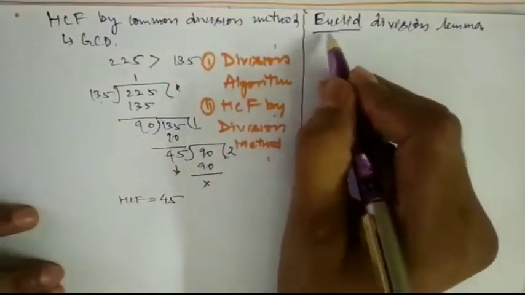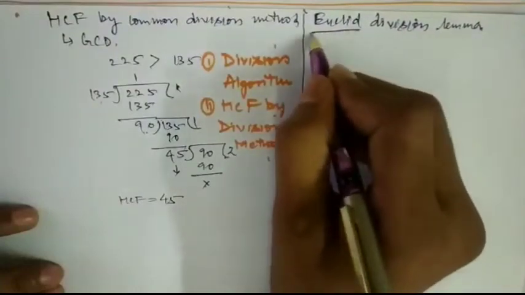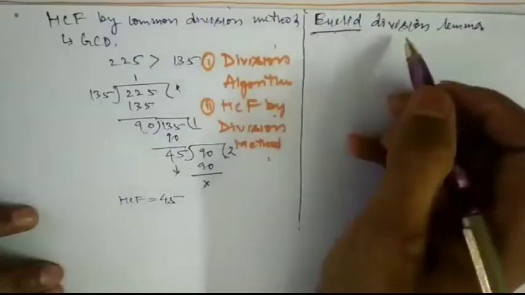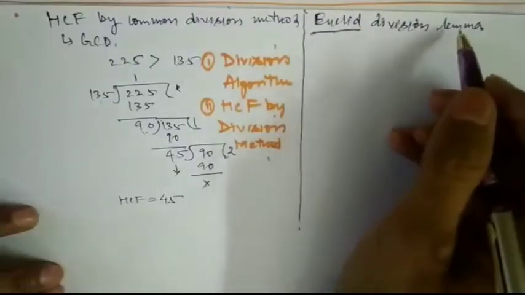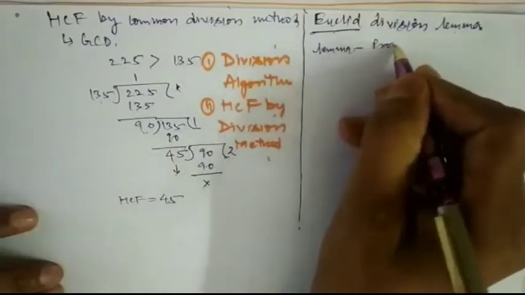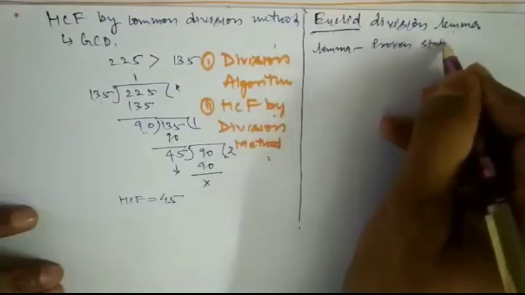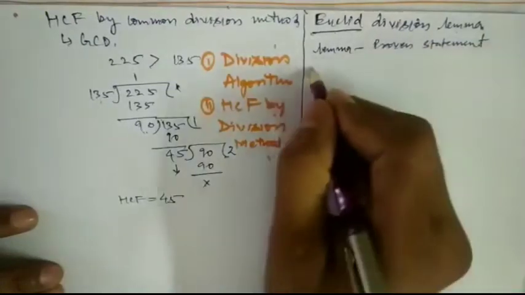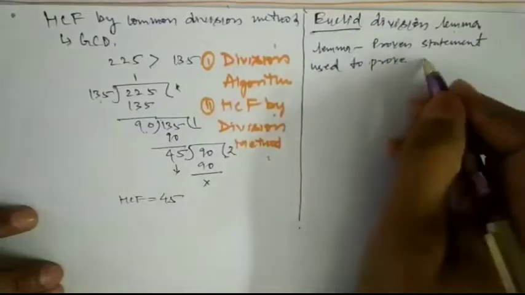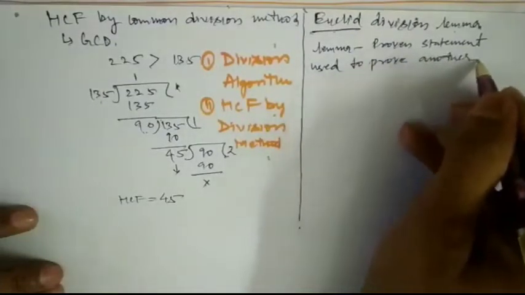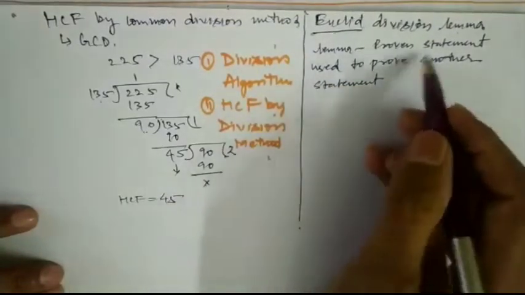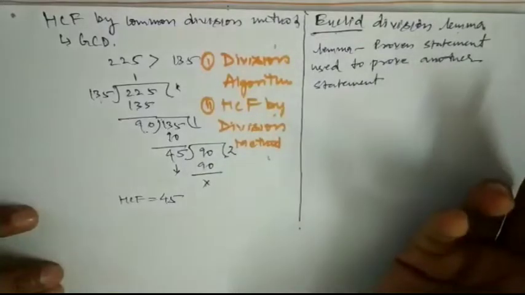Why it is called Euclid division lemma? Because what is Euclid here? It is the name of the scientist. And what do you mean by lemma? Lemma means proven statement used to prove another statement. What does it mean? एक ऐसी प्रूवन स्टेटमेंट जो हम दूसरे स्टेटमेंट को प्रूव करने के लिए यूज करें.